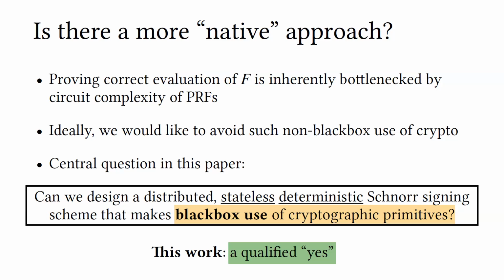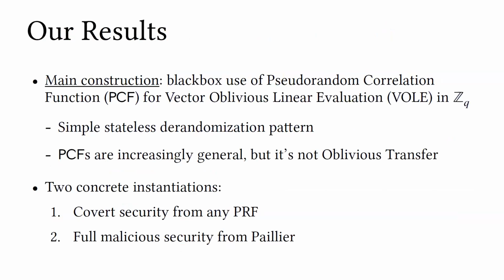So the main question that we ask in this paper is how we can statelessly de-randomize Schnorr signing in such a way that we can make black box use of cryptography, that we don't have to depend on circuit complexities of PRFs and so on. And the answer that we give as to whether this is possible is a very qualified yes. It's not the end of this line of research. It's just a beginning towards a great answer for this.